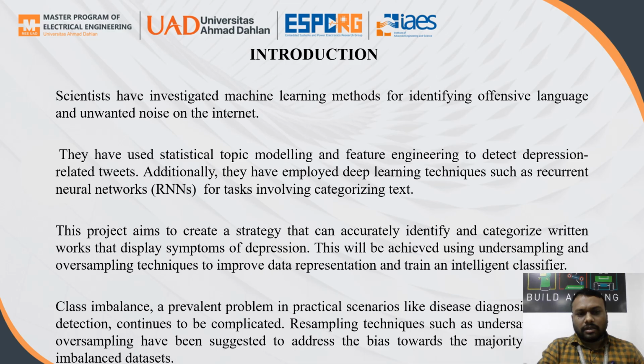We undertook an investigation using machine learning algorithms to identify unwanted noise on the internet. We are doing early detection using this social media data.